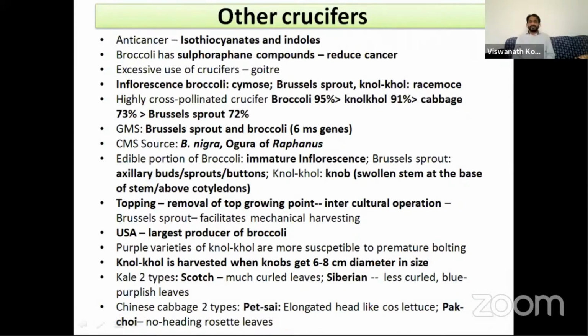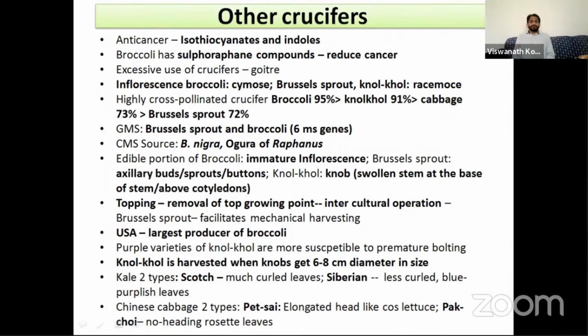So in case of Brussels sprout, the axillary buds turn into swollen heads or sprouts. Topping is an important intercultural operation in Brussels sprout. Topping means removal of the apical portion. The removal of the apical portion allows the axillary buds to grow into bigger sprouts or heads. It is also useful for mechanical harvesting. The knol khol is harvested when it gets 6 to 8 centimeter diameter.